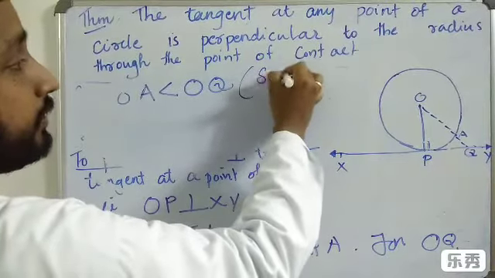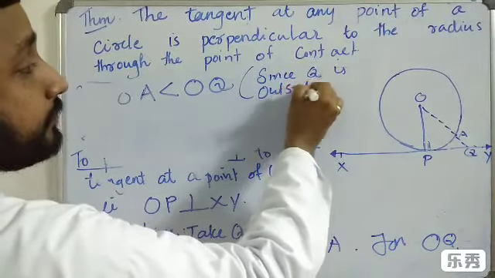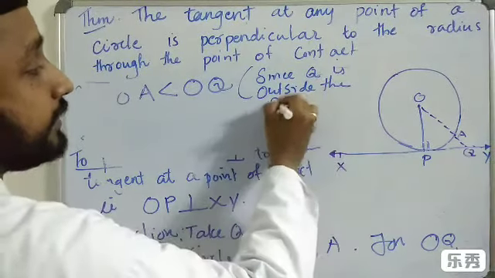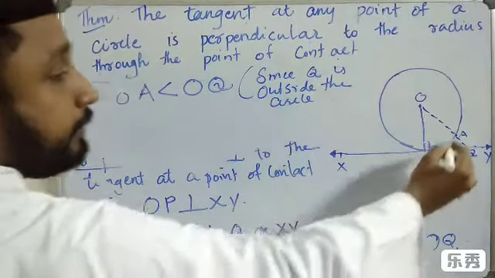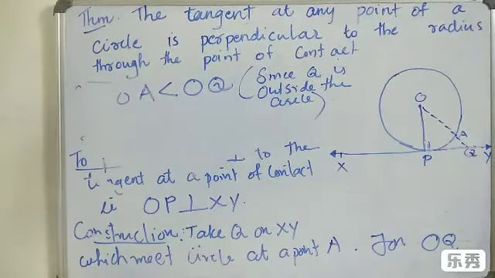Since Q is outside the circle, and A is the point on the circle, obviously OA is less than OQ.